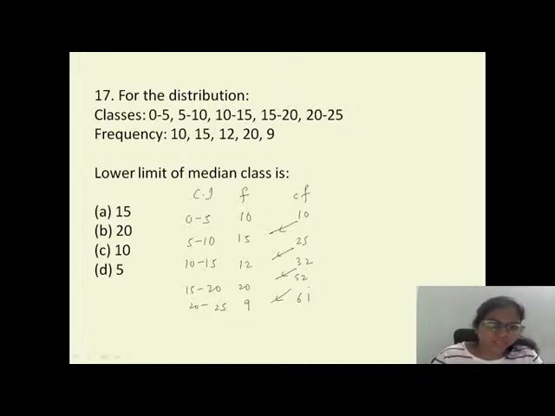You got option number C. So what is the total? 61 by 2 will become 30.5. It will be near 32. So it is 10. Very good.